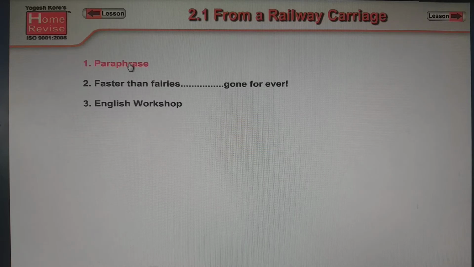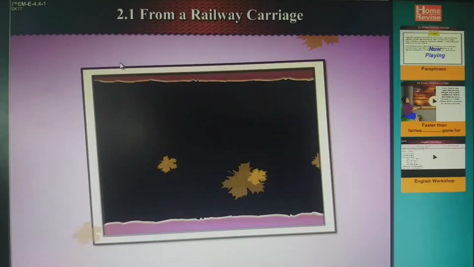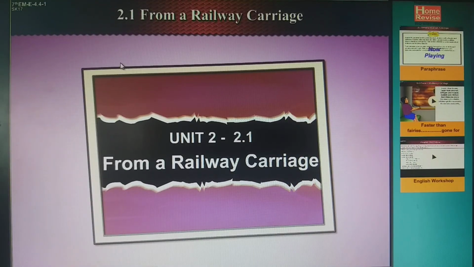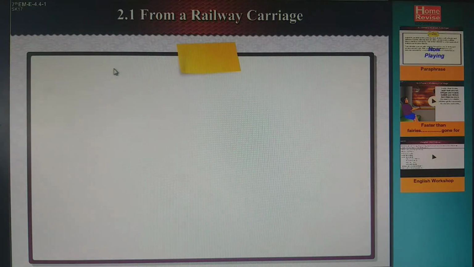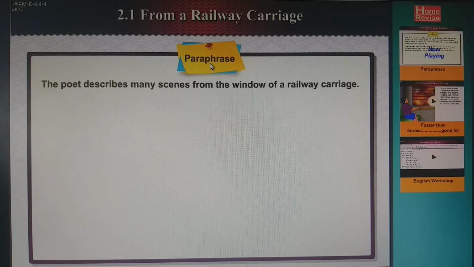Today's unit is Unit 2, 2.1, From a Railway Carriage. It's a poem. Before we go to the poem, we are going to do the paraphrase, then the poem, and then the English workshop. Okay, so let's start with the paraphrase without wasting time. So, 2.1 From a Railway Carriage, Unit 2. The poem's description I will give you afterward. First we will just read the poem.